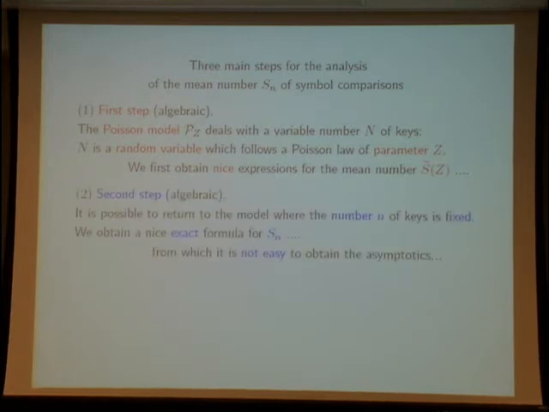In the second step, which is also algebraic, we change the model, and we now use the model where the number of keys is fixed, equal to n. With the help of the first step, we obtain a nice expression for S sub n, an exact expression. It is nice because it is exact, but it is not easy to obtain the asymptotics from this exact formula.